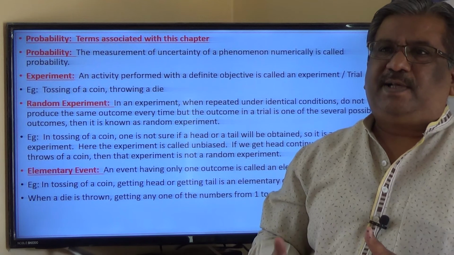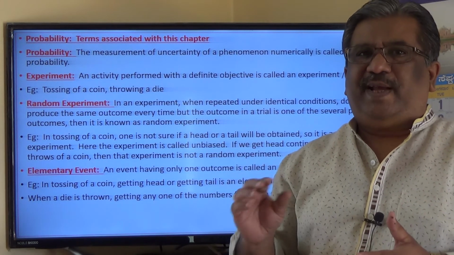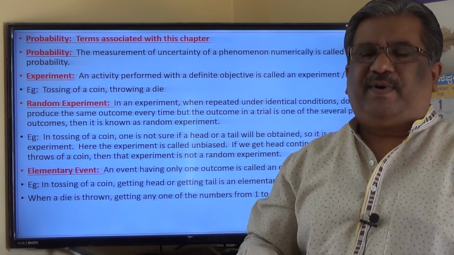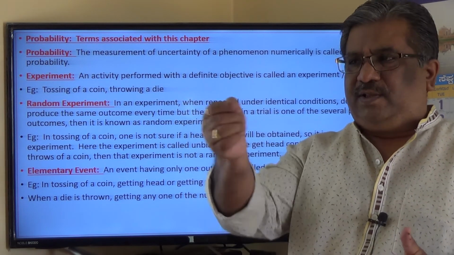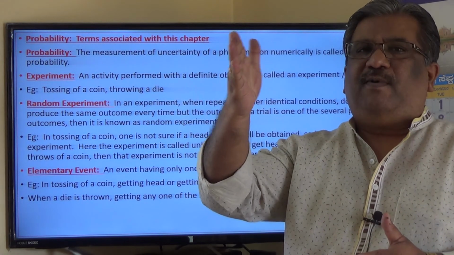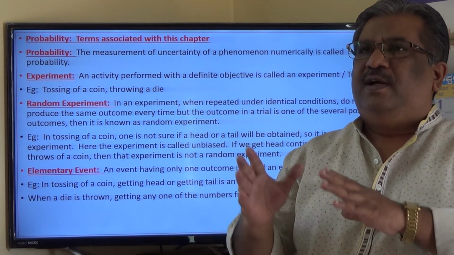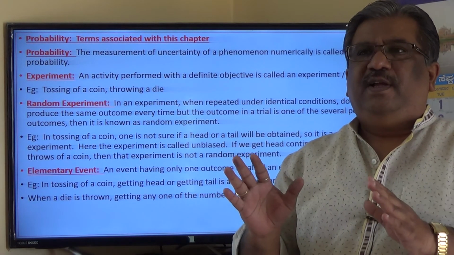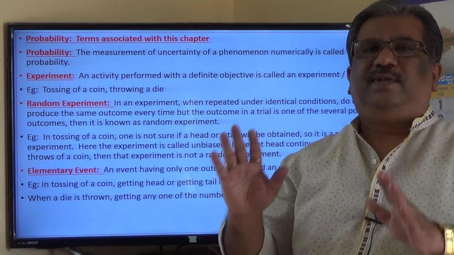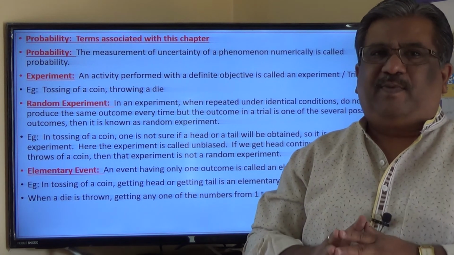It is called a random experiment because the coin is non-biased. It is not a biased coin, meaning it is a symmetrical, perfect coin, so that whenever I throw it, it will not fall on the edge. It will either fall with a head on the top or tail on the top. That means out of the two possible outcomes, each outcome has an equal chance of coming up, and such an experiment is called a random experiment.